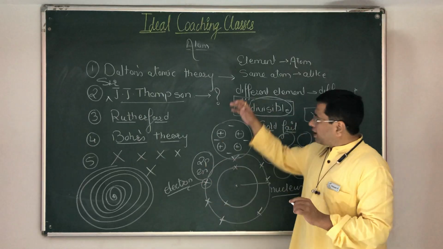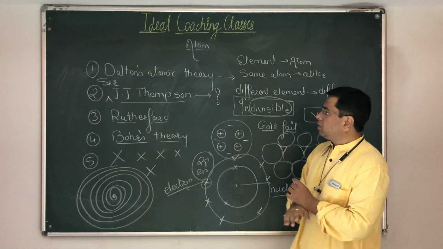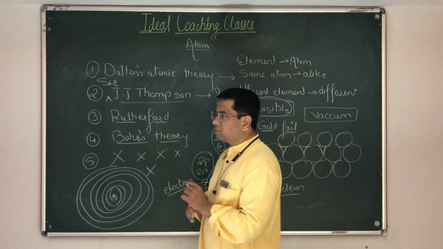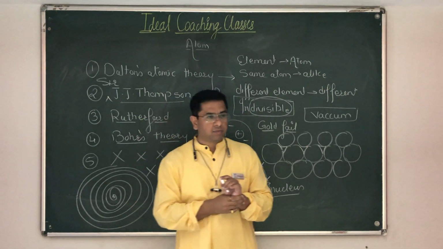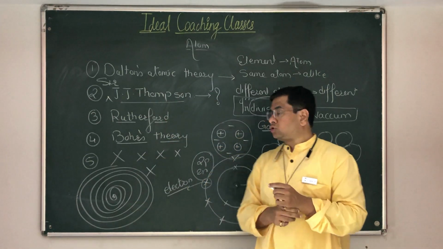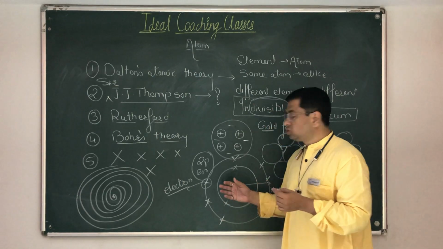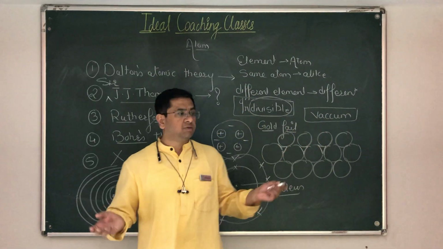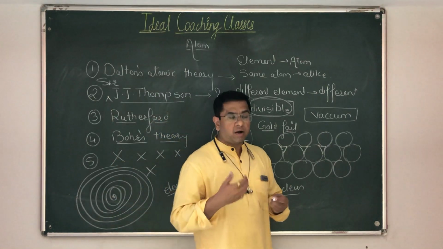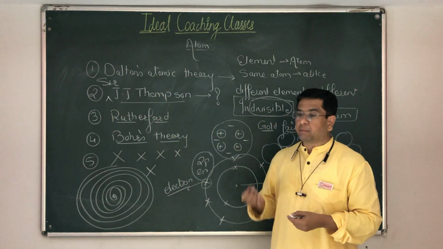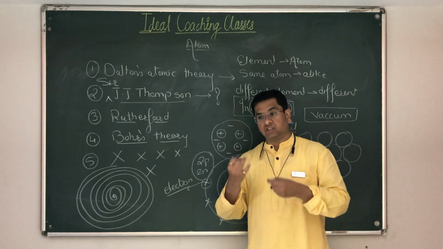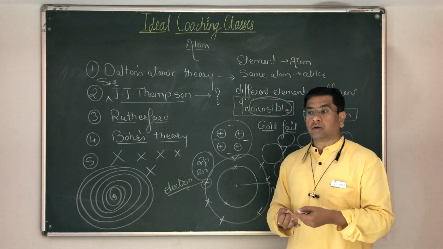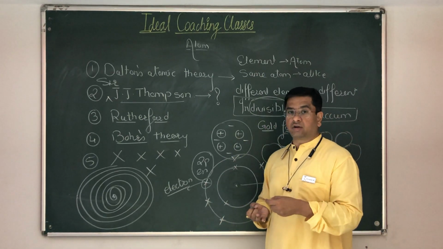So what we have studied right now is basically the model of an atom given by different scientists. What you are supposed to do is check out all possible subatomic particles you know, their masses, their charges, whether they are charged, and if yes, whether positively or negatively charged.